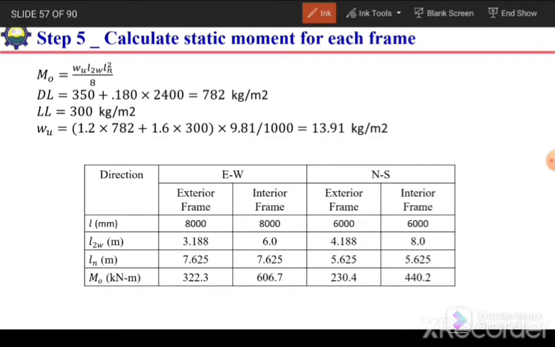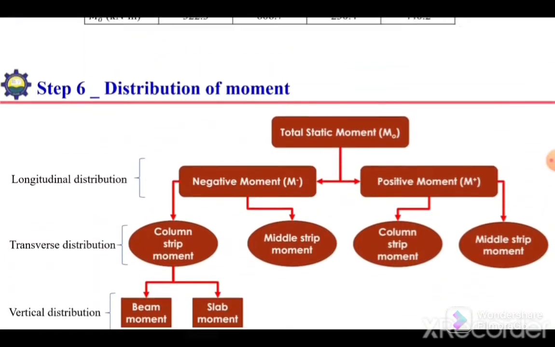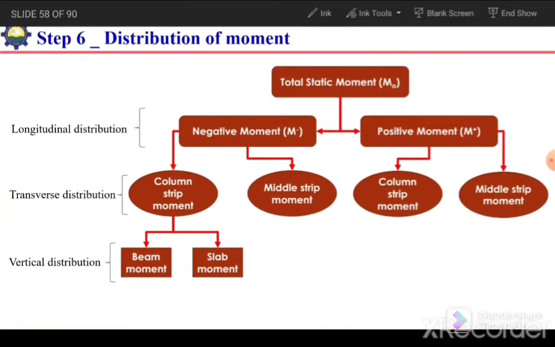So only the difference is this one in case of east-west and north-south direction. Similarly, Ln clear span will also be changed because in this case we need to subtract the width of column from 6000 millimeter or 6 meter span. So after getting these three values, we can substitute in the formula to calculate the static moment value. Okay, once we have calculated the static moment value, the next step is to distribute that static moment in longitudinal direction, in transverse direction